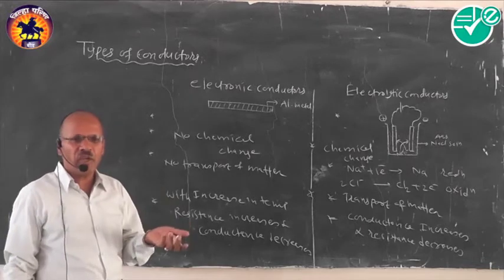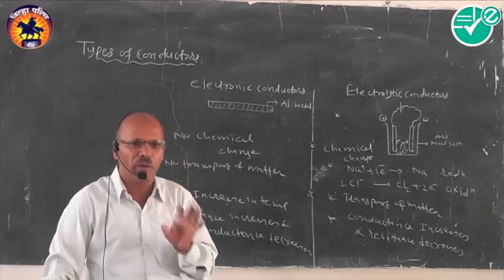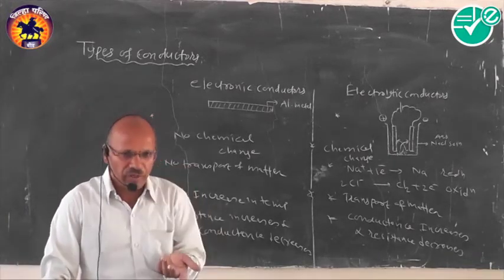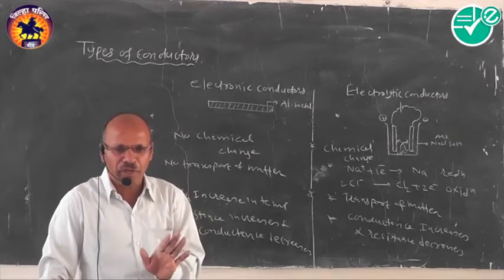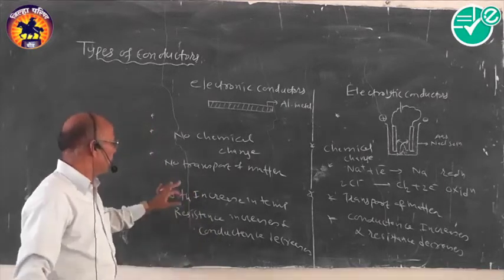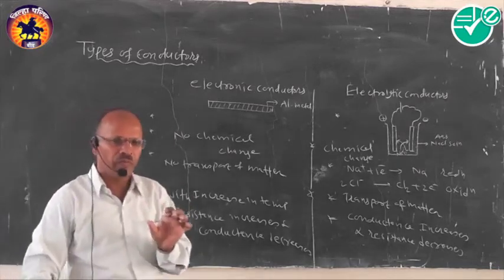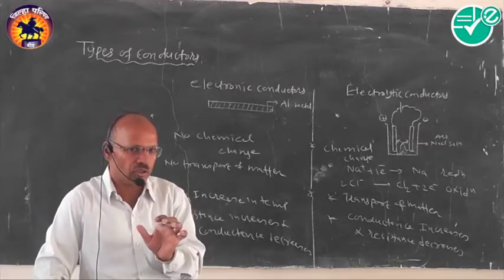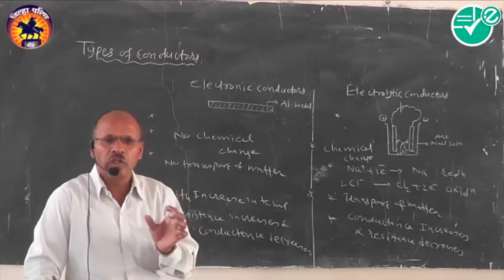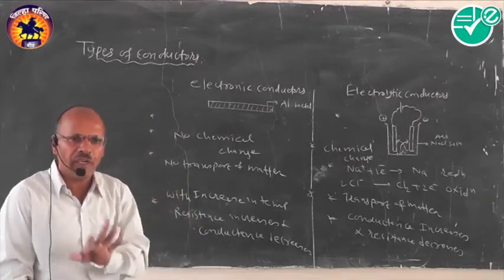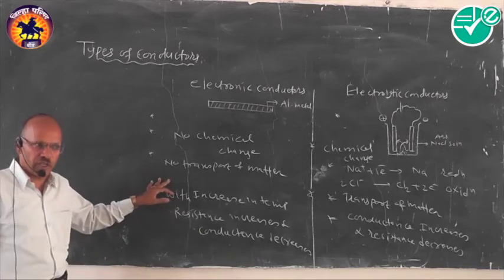Then what happens at high temperature? If you increase the temperature of the metal beyond the limit, then at that time, the particles present in that metal generally show vibrations. They show vibrational motions, and by that there is an increase in the kinetic energy.